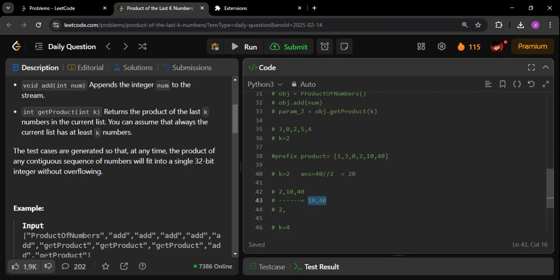I'm taking this idea from the prefix sum approach. This is going to be the prefix product. I'm taking the same idea. So if you're not sure about this idea, please go and read some articles on the prefix sum approach, and then try to devise the same ideas in the product approach.